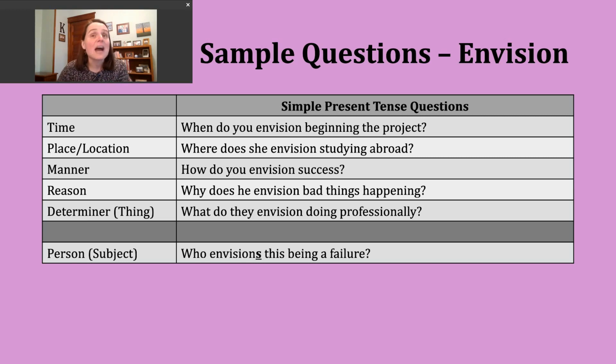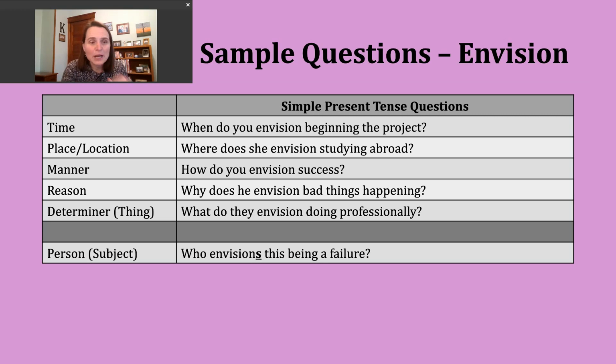Okay. Now, let's talk about asking for a reason for something, right? We're going to use the question word why. WHY. Why does he envision bad things happening? What's the reason, right? And many times with that question word why, we're going to have an answer that begins with because, or that includes the word because.